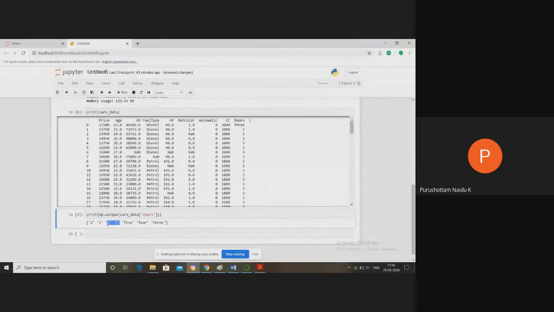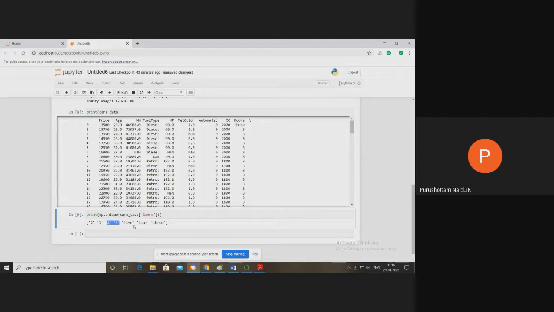So what we can do is we need to convert. We have to clean those types of values. Maybe we convert 2, 3, 4, 5 into strings, or replace 5, 4, 3 with 2, 3, 4, 5. That is called cleaning of data. It's also one of the techniques of pre-processing.